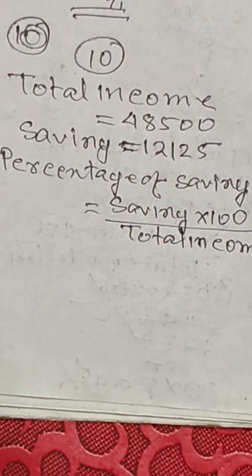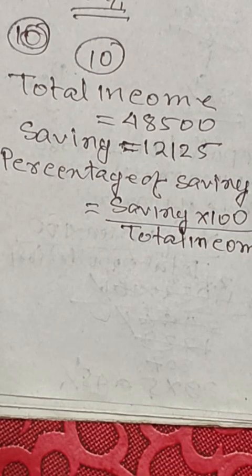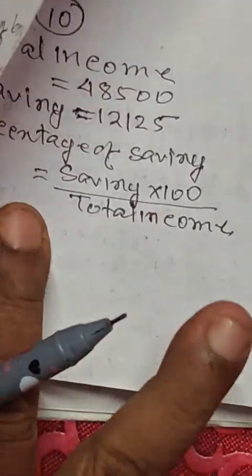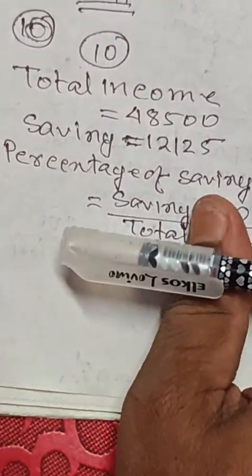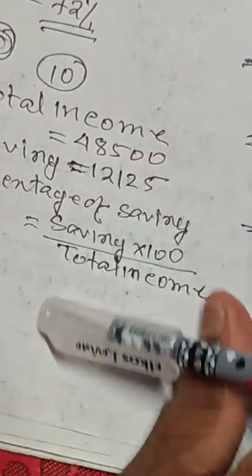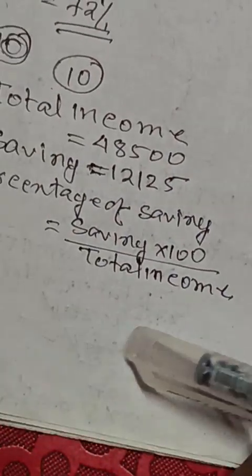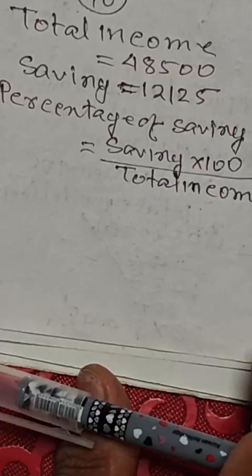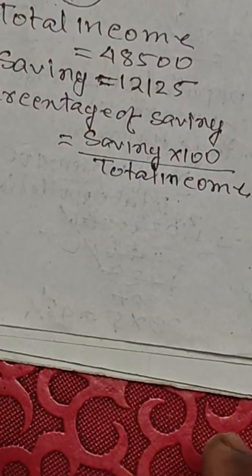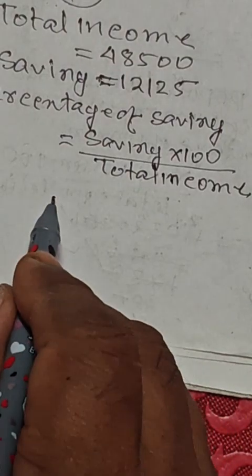Question number 10. Total income 48,500. Saving means the remaining money after expenditure from the total income is called saving. So saving percentage is saving into 100 divided by total income.